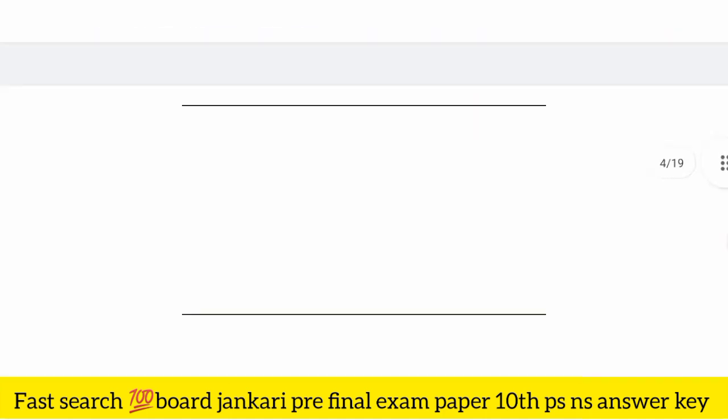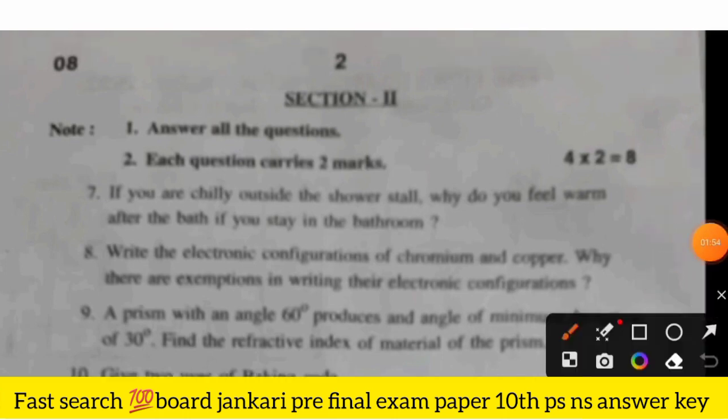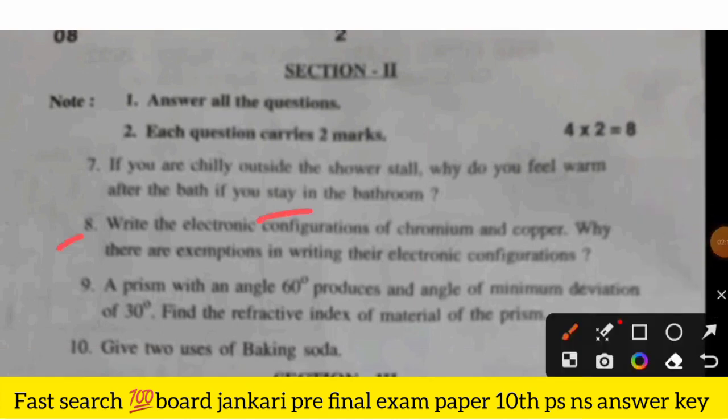So the next question is there, section second. Okay, so here in section second, answer all the questions. Each question carries 2 marks. If you are chilly outside the shower stall, why do you feel warm after the bath if you stay in the bathroom? And the next is, write the electronic configuration of chromium and copper. Why are there exceptions in writing their electronic configuration? A prism with an angle of 60 degrees produces an angle of minimum deviation of 30 degrees. Find the refractive index of the material of the prism.